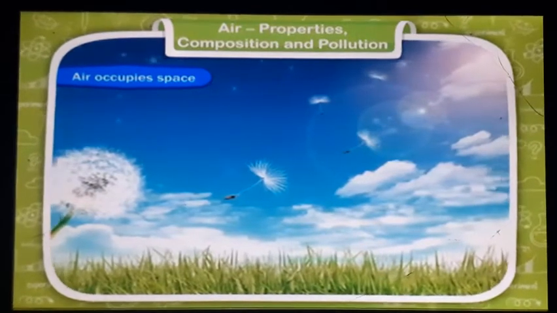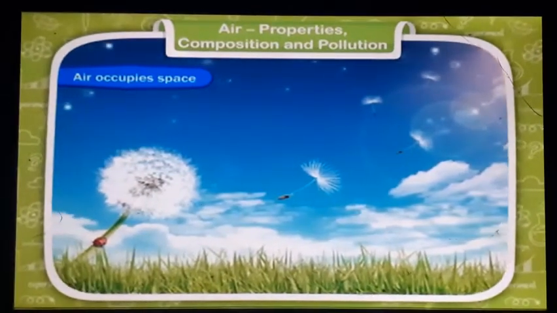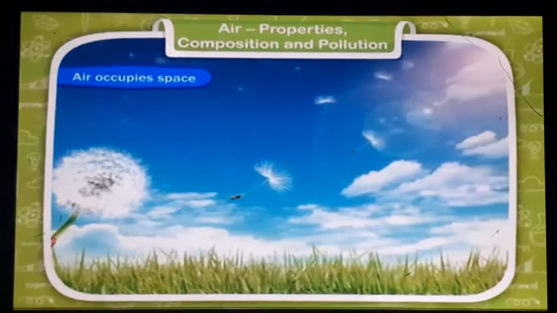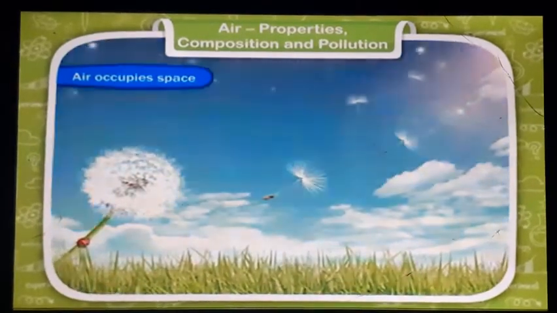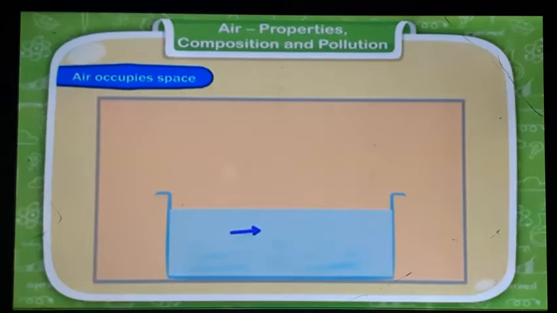Air occupies space. We know that air is around us. Even though we can't see it, we can easily show that air occupies space. Hold some water in a deep tray. Take an empty glass. Now hold the glass upside down in such a way that it just touches the water. Push the glass slowly into the water without tilting it. You will see that water does not enter the glass. Why? This happens because air present in the glass is unable to come out, so water cannot enter into the glass.